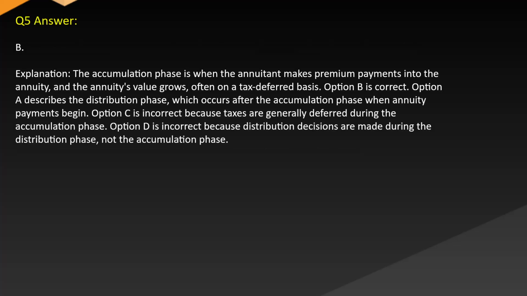Answer. B. Explanation. The accumulation phase is when the annuitant makes premium payments into the annuity and the annuity's value grows, often on a tax-deferred basis. Option B is correct. Option A describes the distribution phase, which occurs after the accumulation phase, when annuity payments begin. Option C is incorrect because taxes are generally deferred during the accumulation phase. Option D is incorrect because distribution decisions are made during the distribution phase, not the accumulation phase.